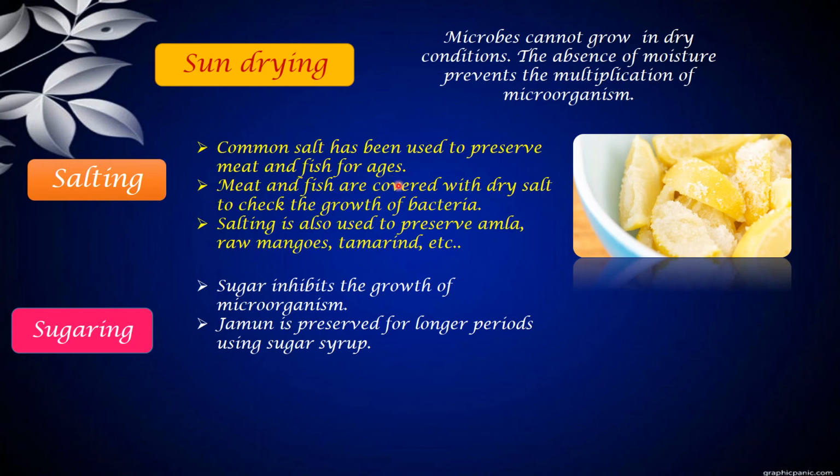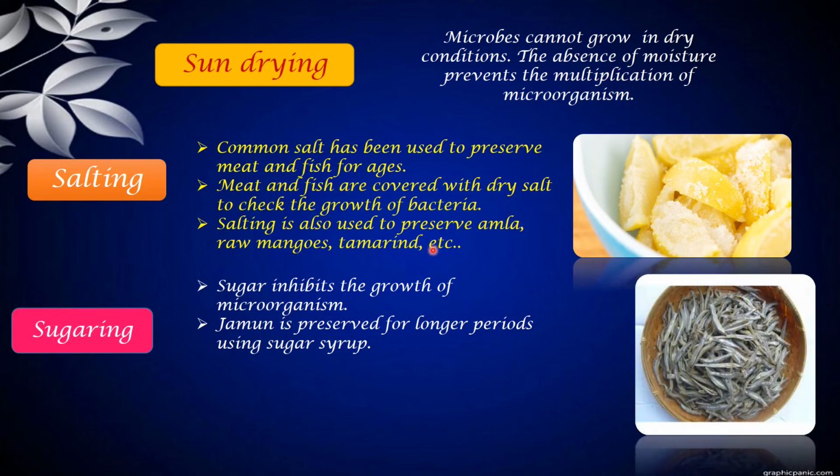So meat and fishes are covered with dry salt to check the growth of bacteria. When it is completely covered with salt, no microorganisms can enter. Even now you might have heard on TV: wash all the vegetables in rock salt and turmeric, because these act as an antibiotic and kill the microorganisms. That is also the reason they ask us to gargle our throat and mouth with hot salt water. So salting is effective.